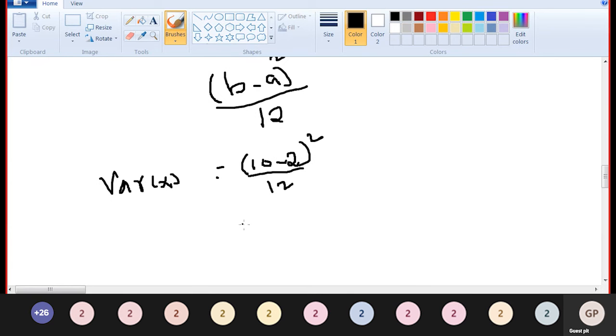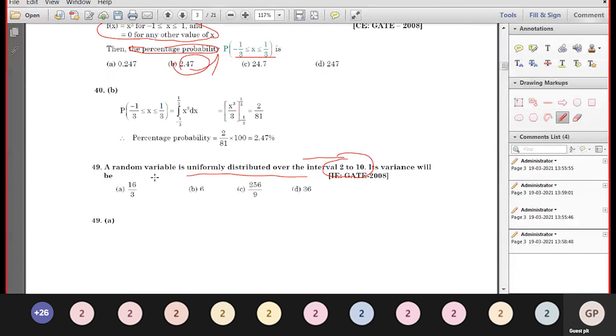What is 10 minus 2? 8. 8 square is 64. 64 divided by 12 is equal to 64 divided by 4, 16, divided by 3, so 16 by 3. Variance is equal to 16 by 3. Option A is the correct one.